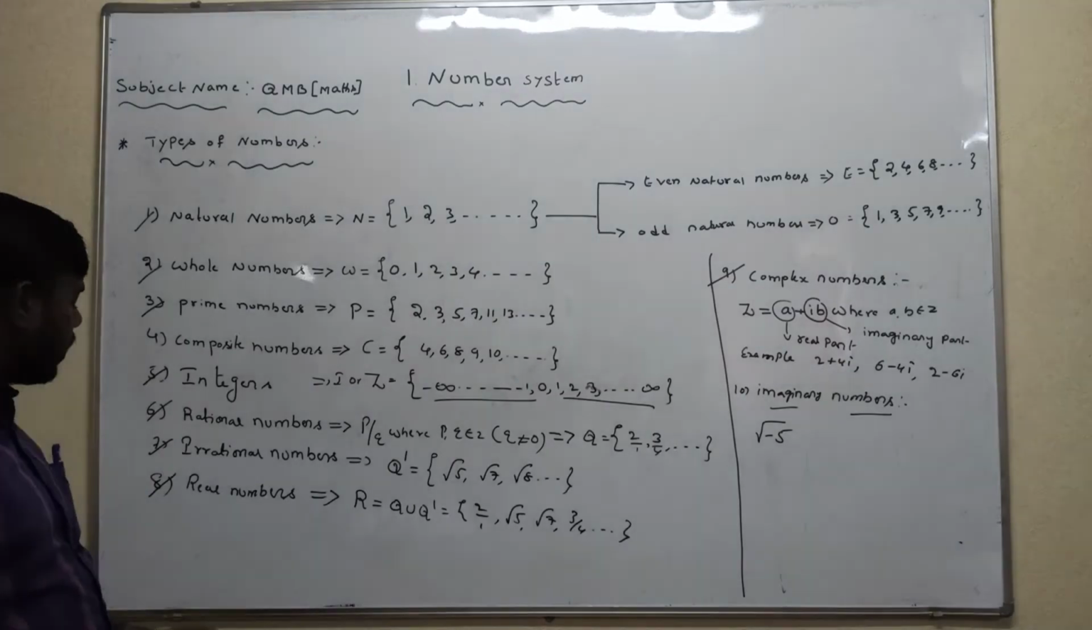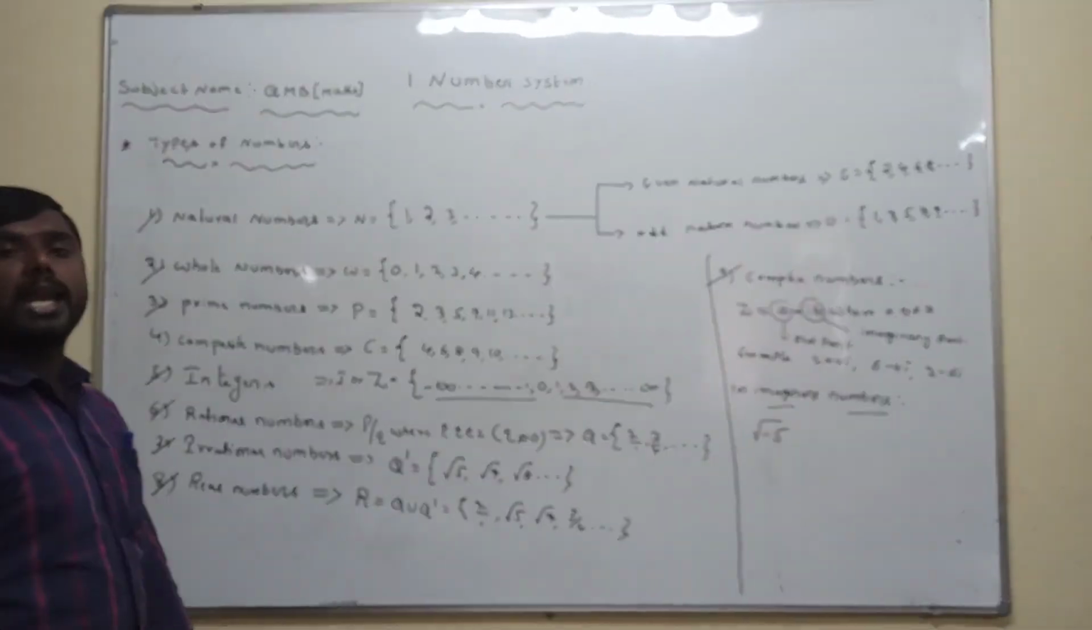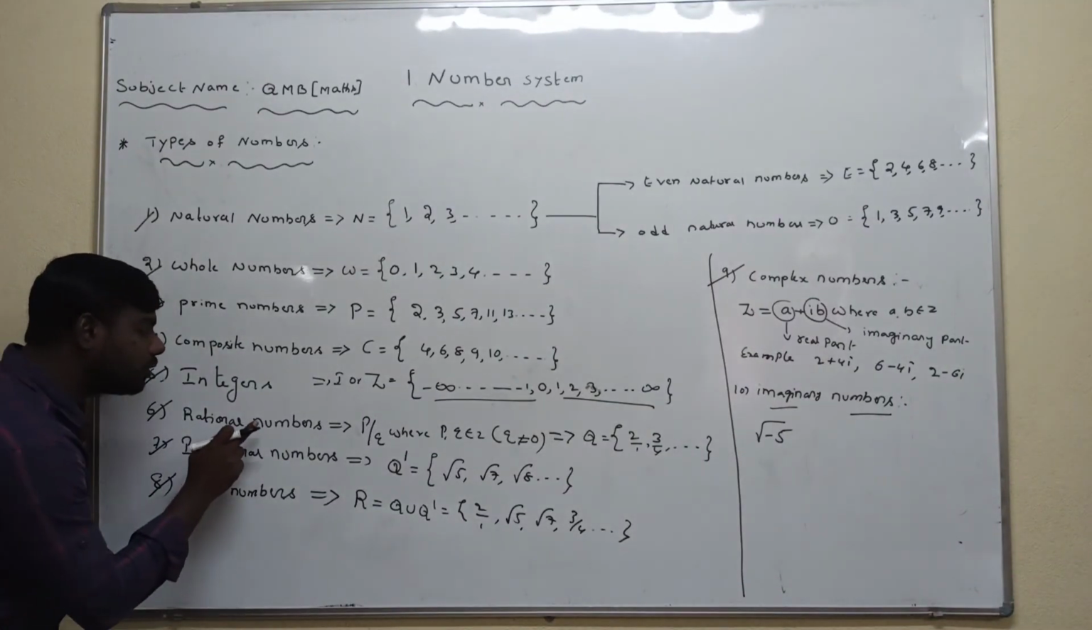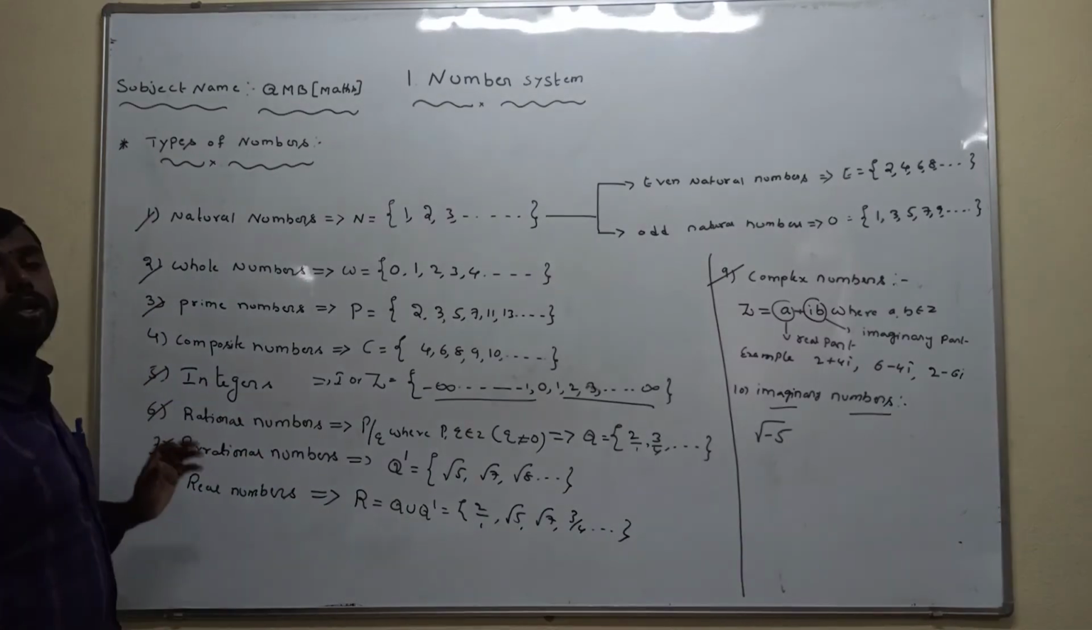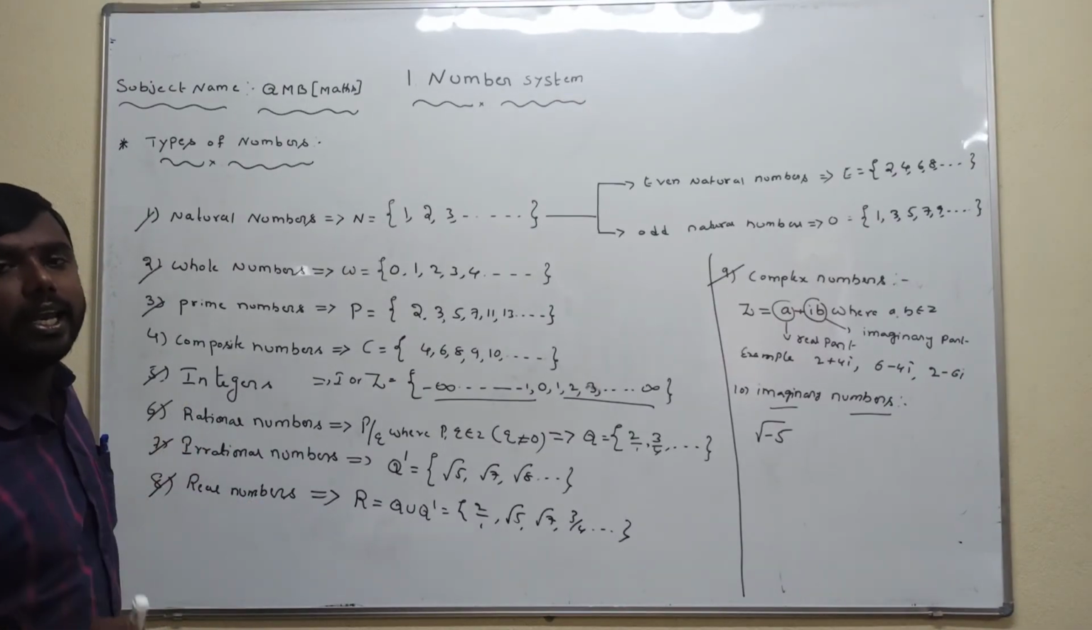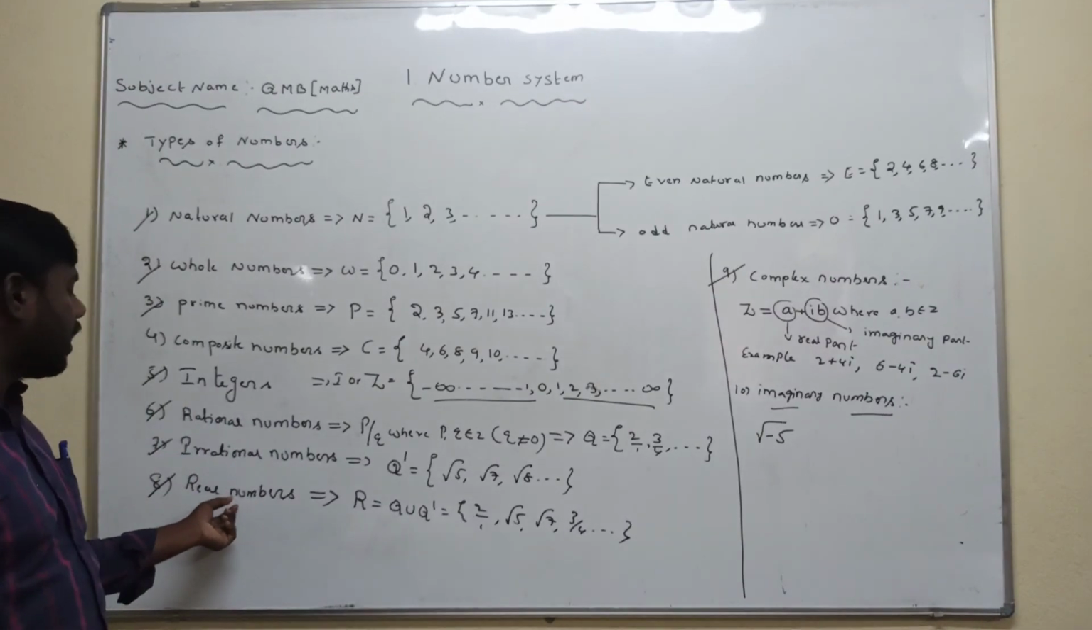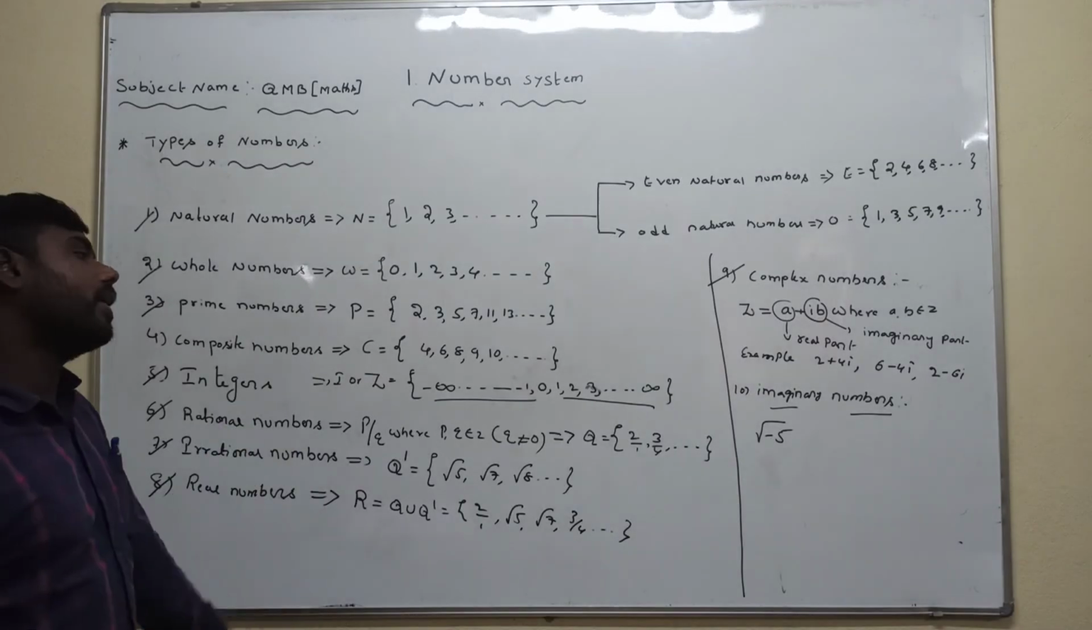A very important definition is real numbers. Real numbers are nothing but the set of both rational numbers and irrational numbers. Both rational numbers and irrational numbers together are called real numbers.